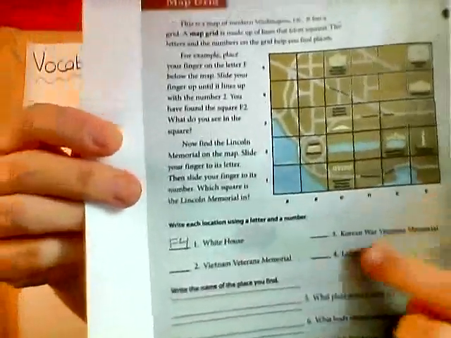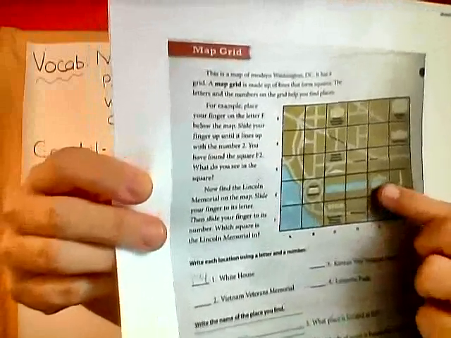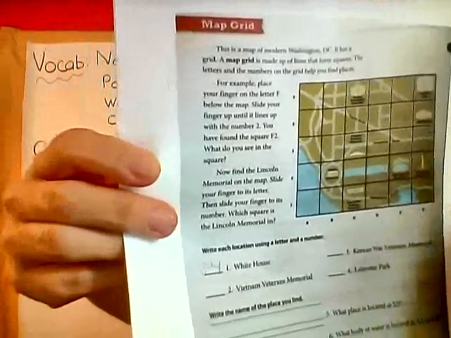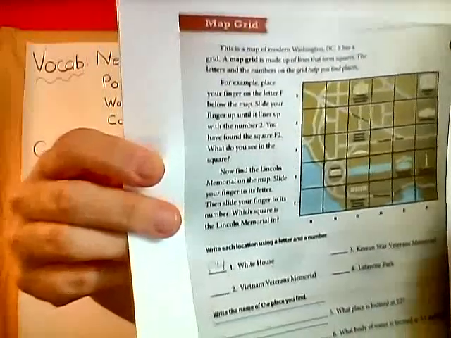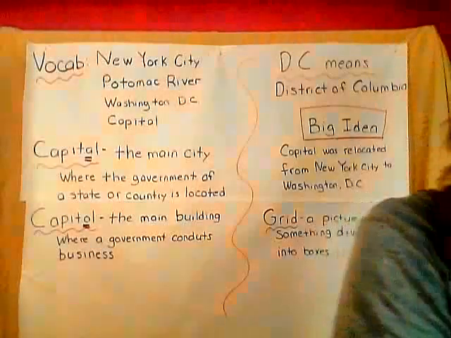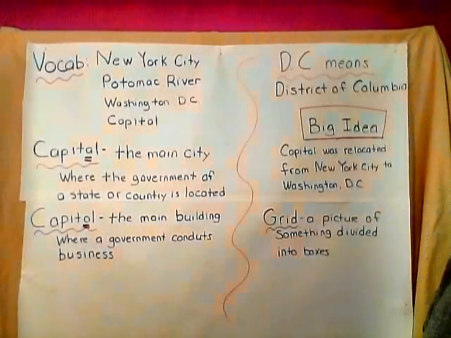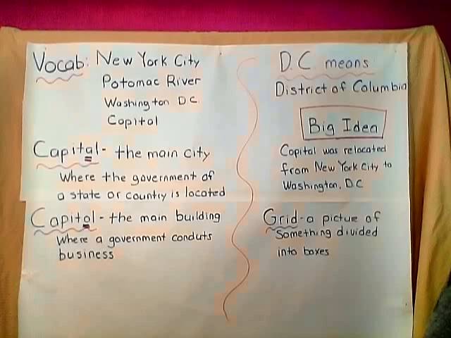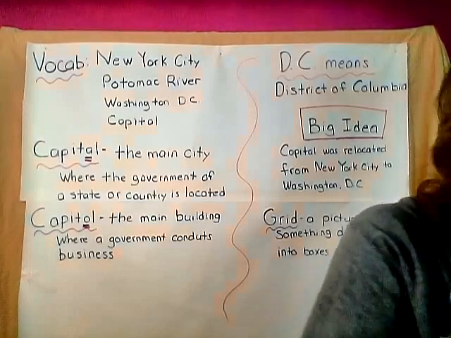What place is located at E2? All right, so let's find E2. First, you find the letter E. E is right there, and then we go up 2. 1, 2. Okay, E2, right in this square right here. What is that? That is the World War II Memorial. Okay, so then I will write World War II Memorial, just like that, World War II Memorial.